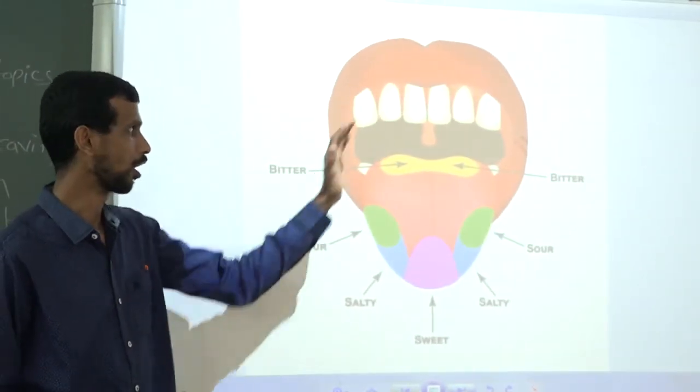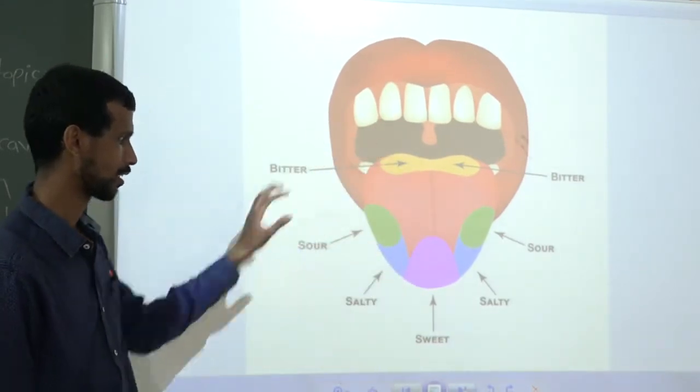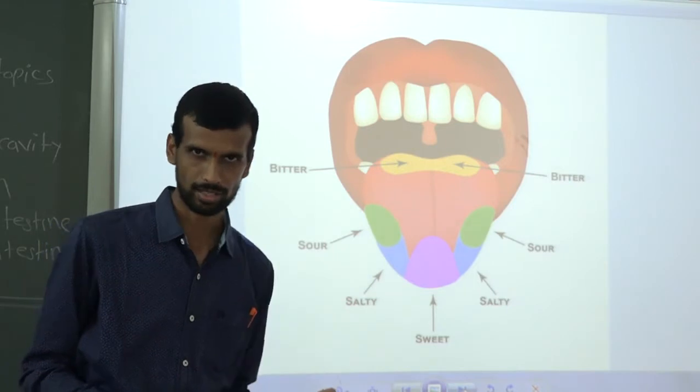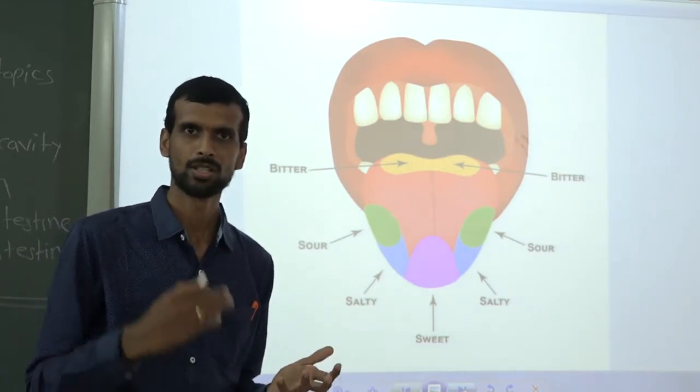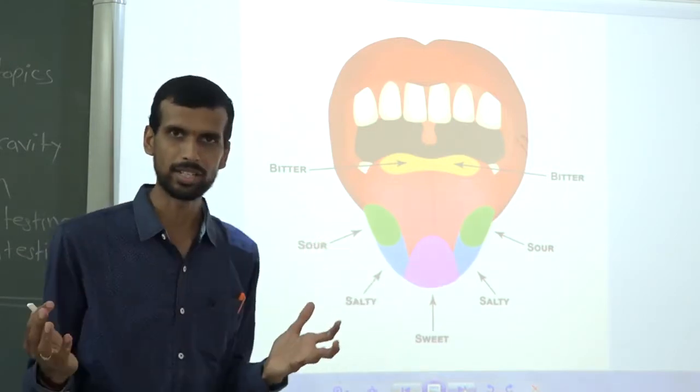Here, along in the buccal cavity, the tongue, teeth, and salivary glands are there. So this is the tongue. One activity you can do at your home, either with your family members or with your friends. Okay, so what is that activity?